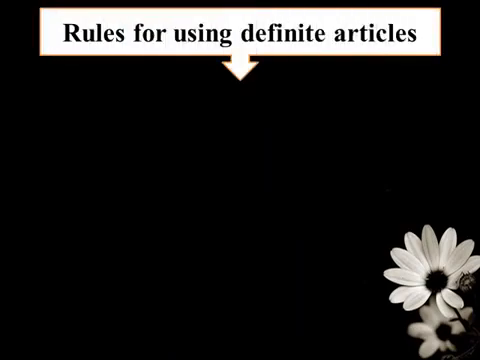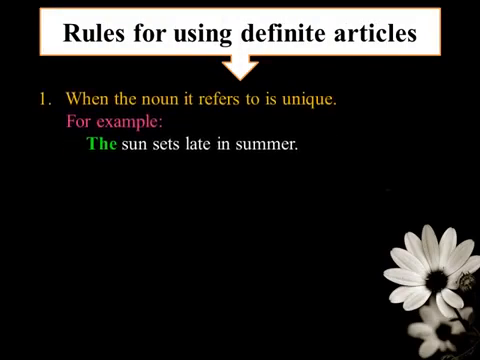Now we will see some rules for using definite articles. The first rule is, we use the definite article when the noun it refers to is unique. Children, for example, the sun sets late in summer. Here, sun is a unique noun. So we have to use the definite article before it.